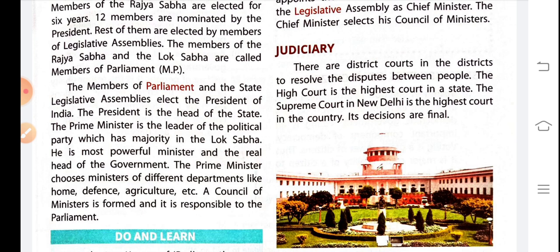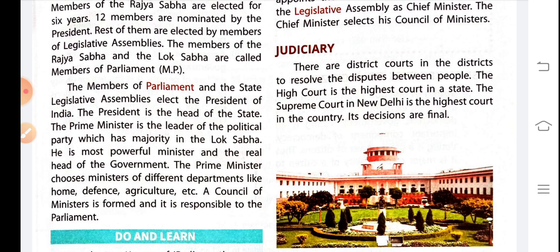Okay, the president is the head of state, the prime minister is the leader of the political party which has majority in Lok Sabha. So we do not choose the prime minister, we choose our MPs.